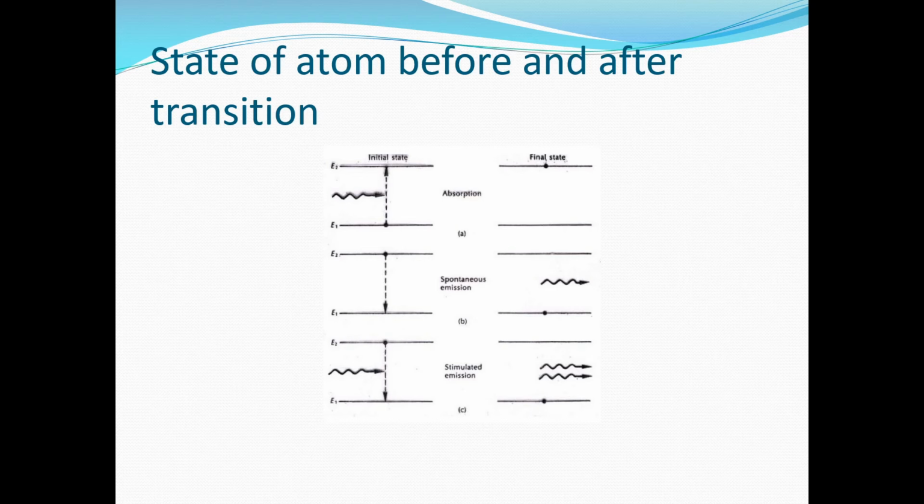This diagram shows you absorption, spontaneous emission and stimulated emission. Absorption: under normal condition, the tendency of electrons in the case of semiconductor material is to stay at the lower energy level, and this lower energy level is called the ground level, represented by E1 in the diagram. If a photon of certain energy is incident on this electron, then the electron absorbs this energy. So the total energy contained by that electron increases, and the electron shifts to the higher energy level shown by E2 in the diagram.